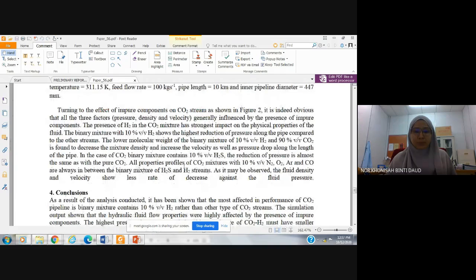All properties profiles for carbon dioxide mixtures, for example, for nitrogen, oxygen, argon, and carbon monoxide, are always in between the binary mixture of hydrogen sulfide and the hydrogen stream. In the case of carbon dioxide binary mixture containing hydrogen sulfide and carbon dioxide, the pressure reduction is almost the same as pure carbon dioxide.